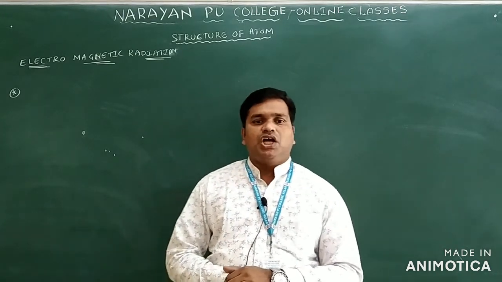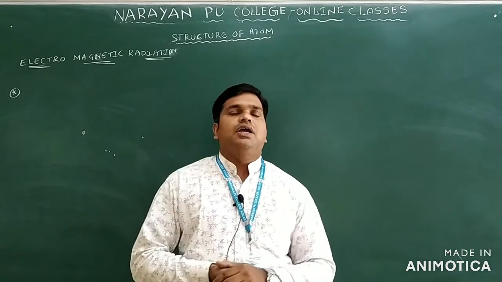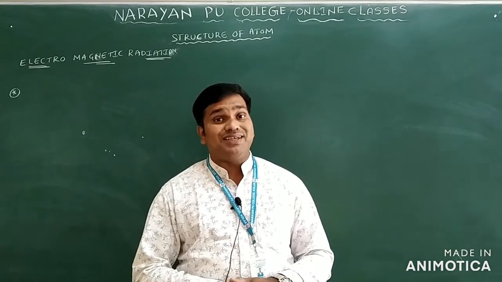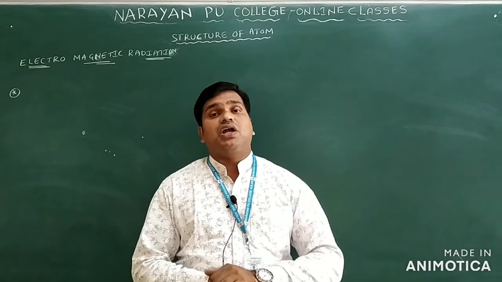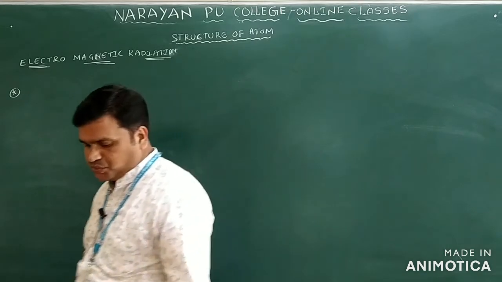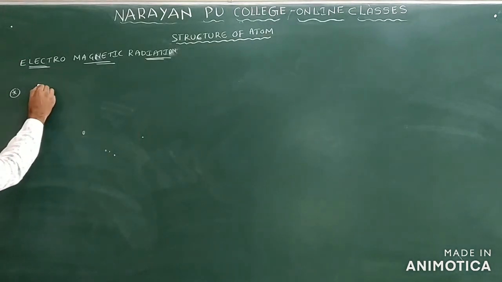In this wave, the electric field and the magnetic field are both perpendicular to each other. Not only perpendicular to each other, they are also perpendicular to the path of the wave. You can take this as light and other forms of radiant energy.